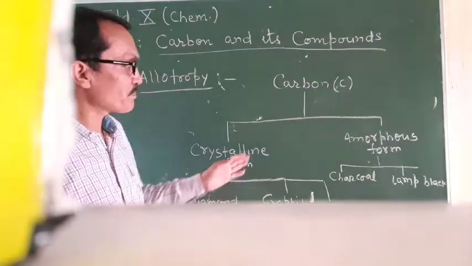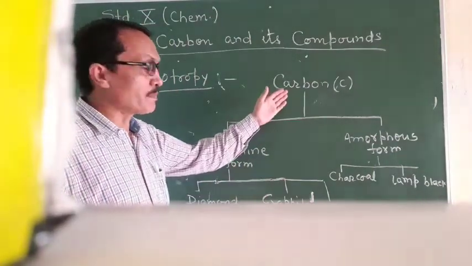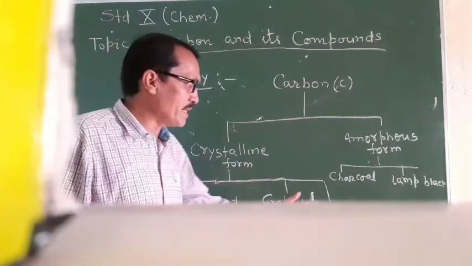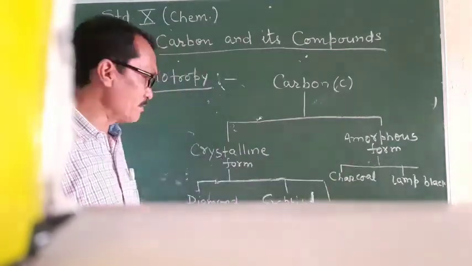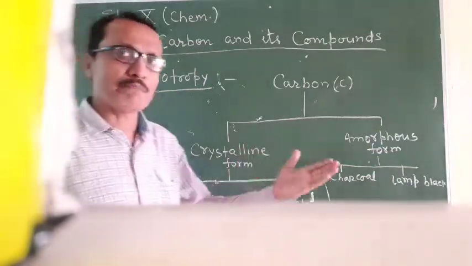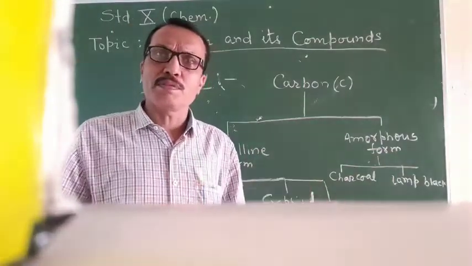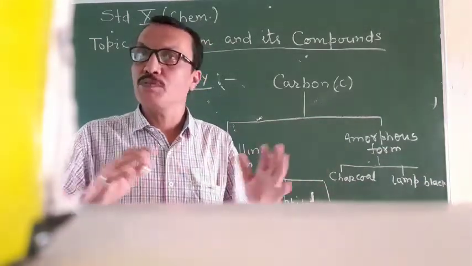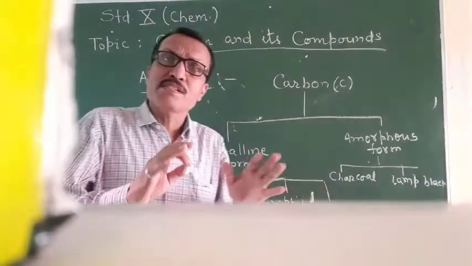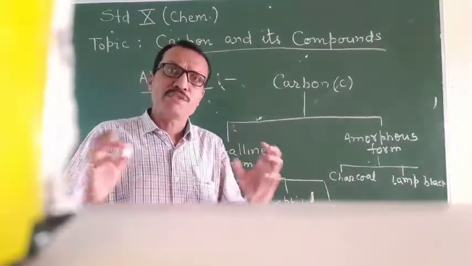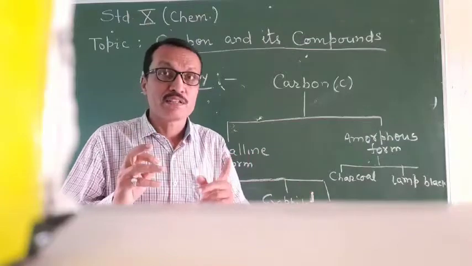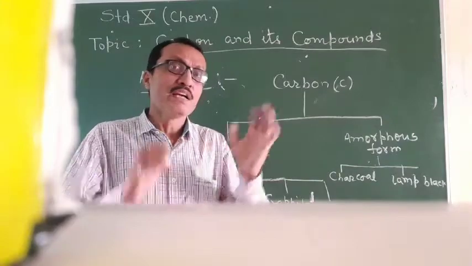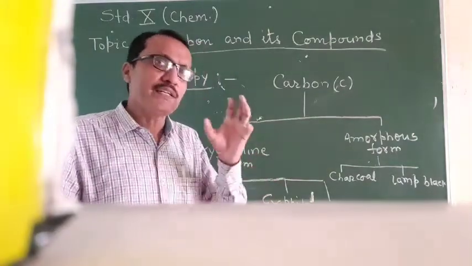So students, you can see here, carbon in our nature exists in so many forms. Diamond, graphite, fullerenes, charcoal, lamp black, coke, these all are carbon. But they have different forms. Different forms means they have different physical properties, but chemical properties are the same. Chemical properties are identical.